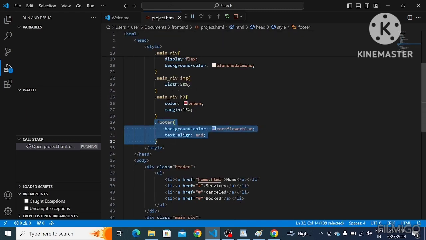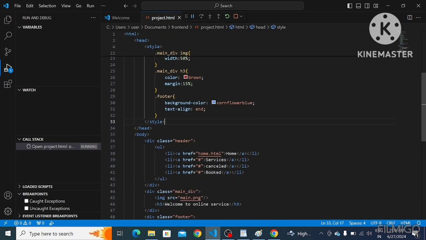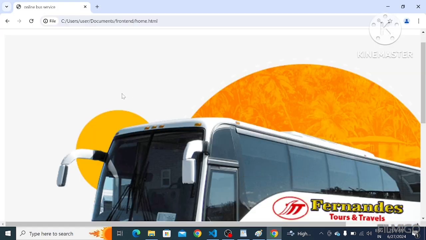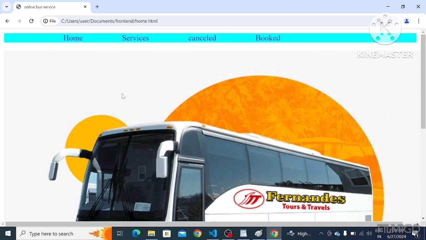I'm going to take another HTML page and add services and also a cancelled page. How many web pages we want, we can add in this anchor tag, right? Why are we using this anchor tag? To get a hyperlink.